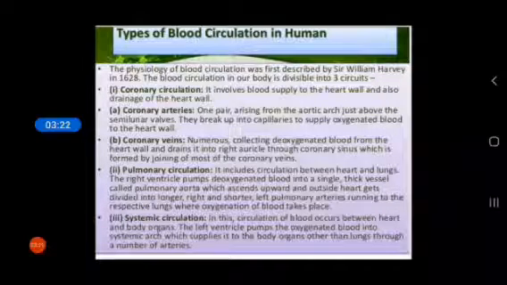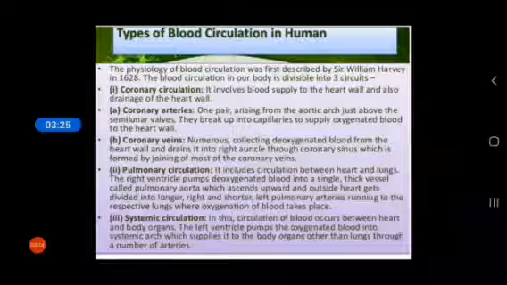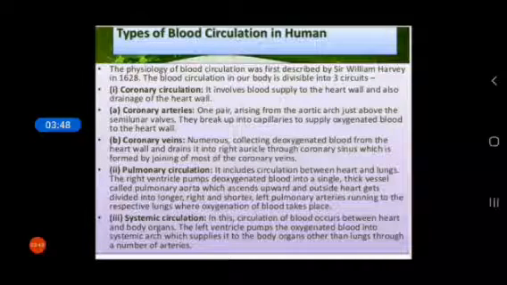First, let us discuss coronary circulation. It involves blood supply to and drainage of the heart wall. Coronary arteries, one pair, arise from the aortic arch above the semilunar valve. They break into capillaries to supply oxygenated blood to the heart wall, because the function of an artery is to carry blood and supply it to the different parts of our body.